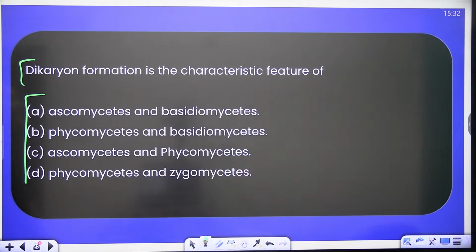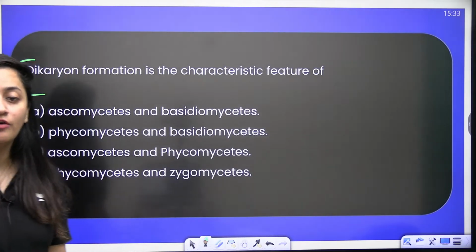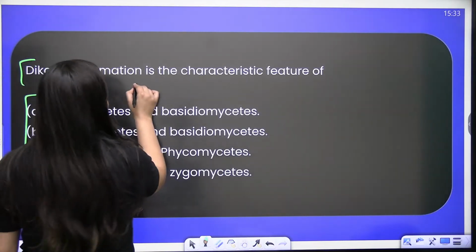Dikaryon formation is the characteristic feature of. The word is dikaryon formation. Dikaryon formation is the characteristic feature of... Bache, it is related to fungi.